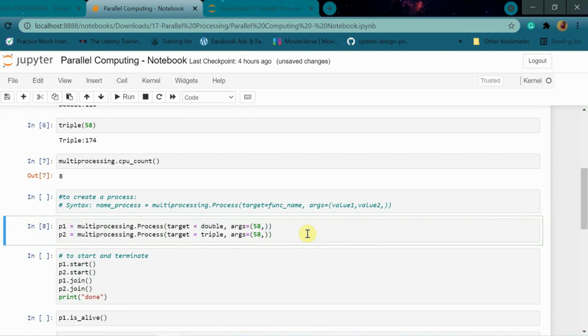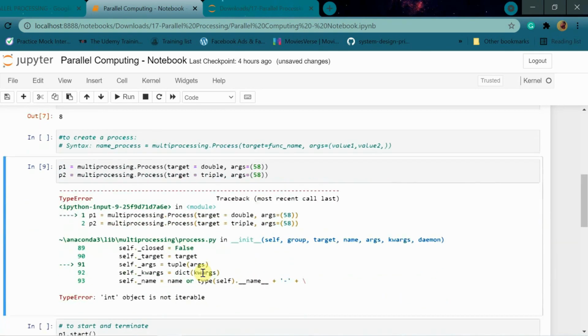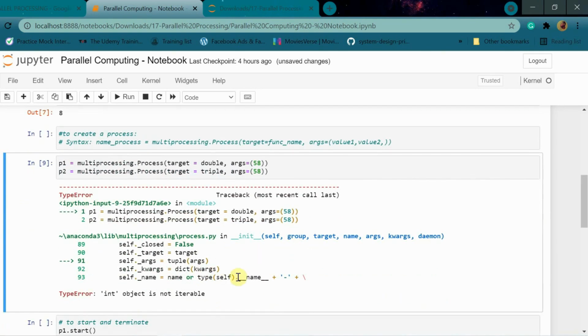it has created two processes. Okay, it is not showing anything. It has created two processes, right? So now, let's say I am removing the comma, see, it instantly gives an error, because see, int object is not iterable.